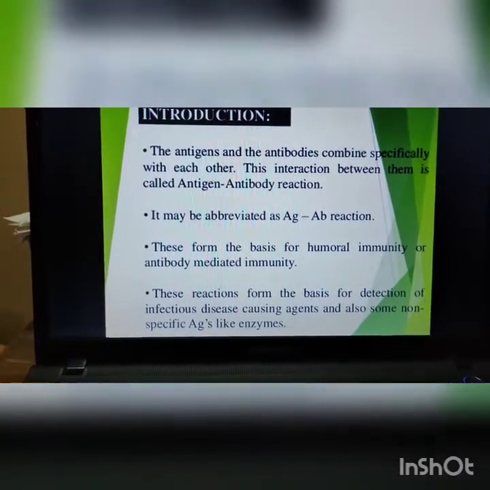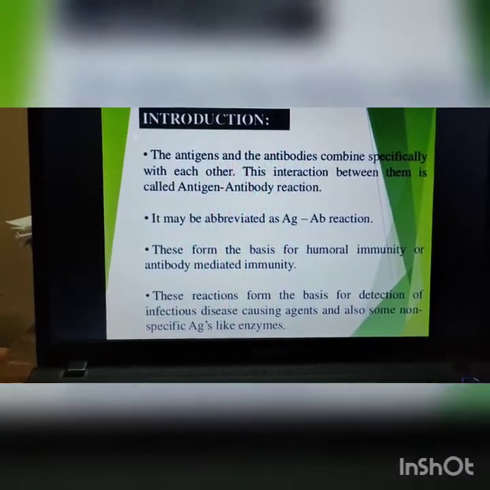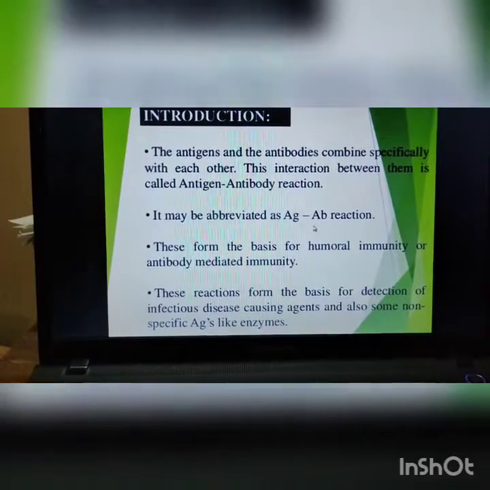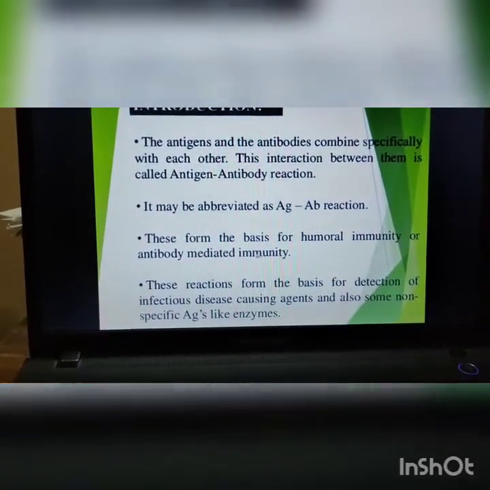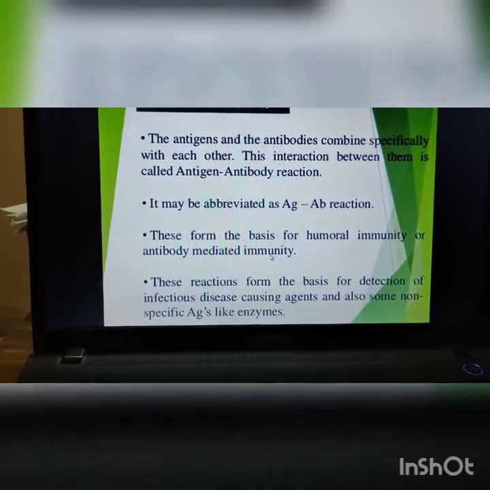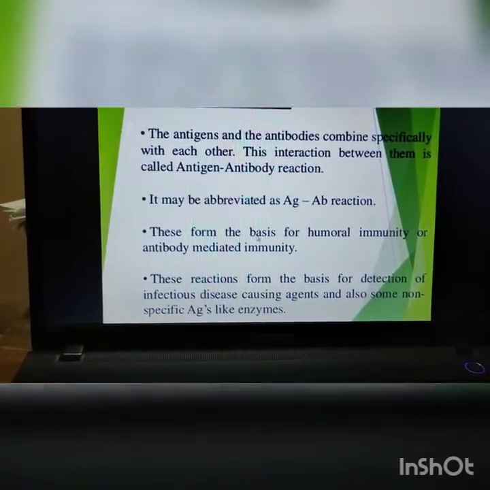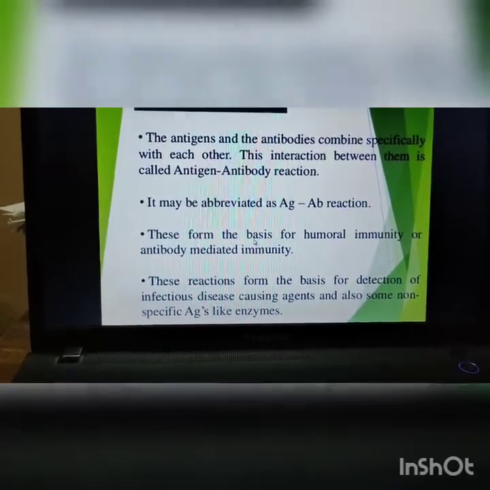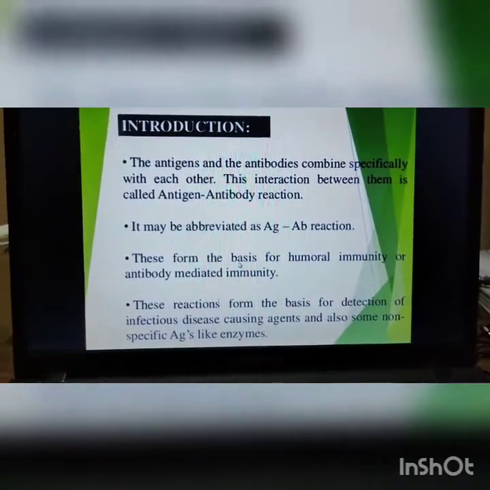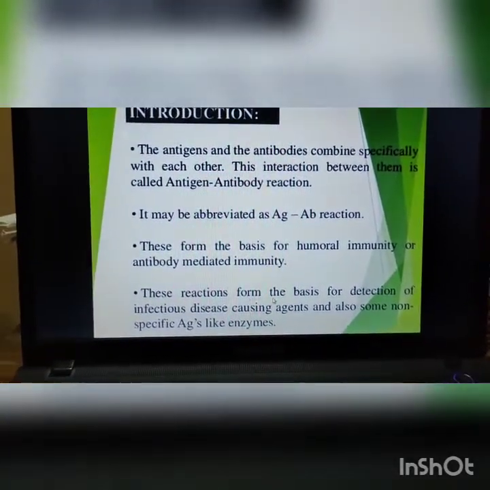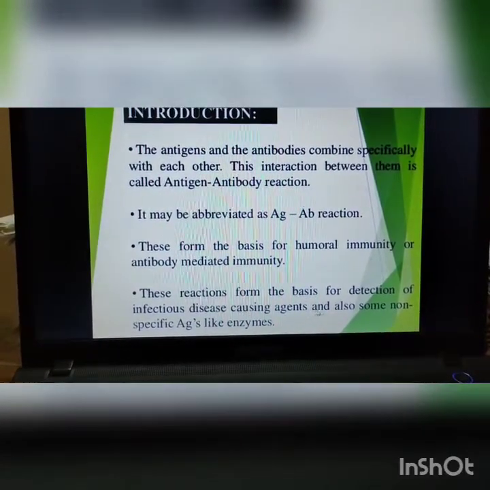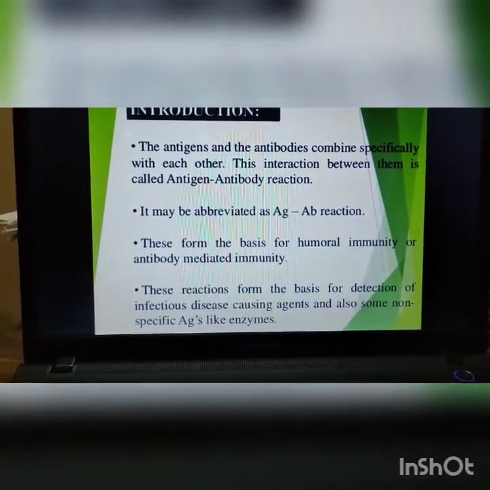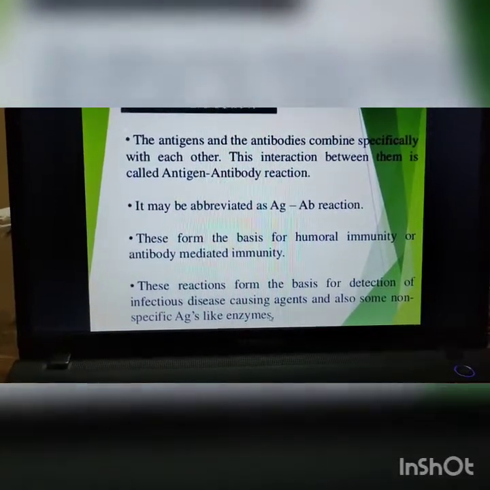It may be abbreviated as antigen antibody reaction. These form the basis for humoral immunity and antibody immunity. It means that a particular antibody will be produced by our body against that particular antigen. Now these reactions form the basis for detection of specific infectious disease causing agents and also some specific antigens like enzymes.